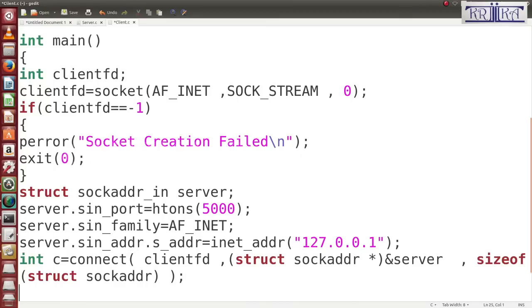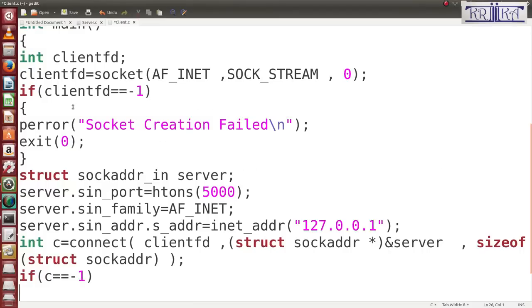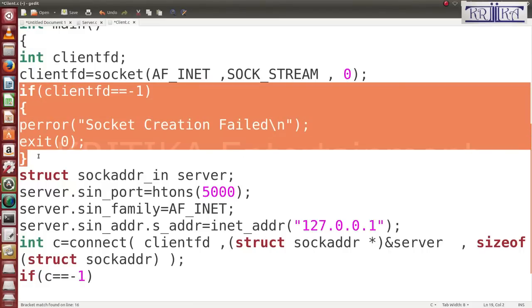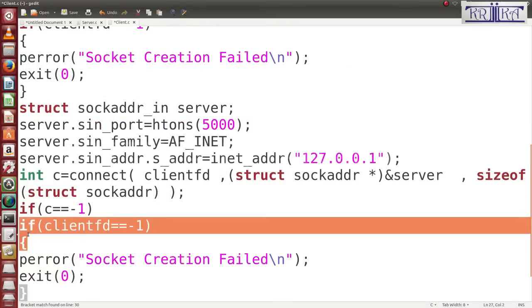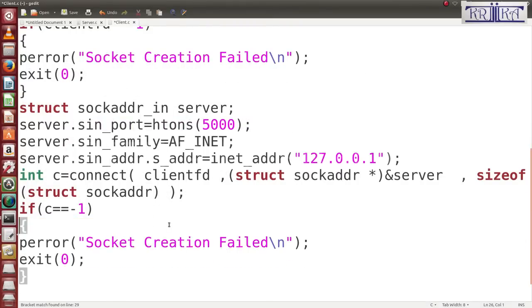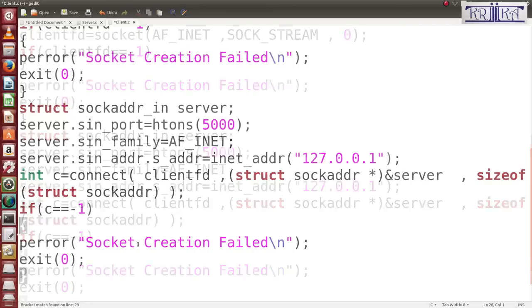Then here write if c is equal to -1. The same code needs to be copy pasted, since it is the socket creation error check.